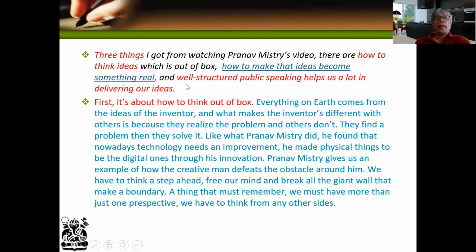Okay. Then this writer said, first it's about how to think, to think out of the box. Very good. Everything on earth comes from the ideas of inventors, and so on and so on. Until the end here, using spoken language, trying to explain it's about how to think out of the box.